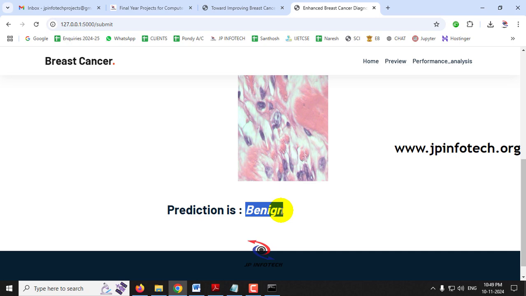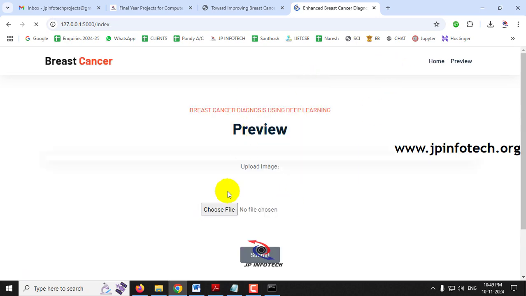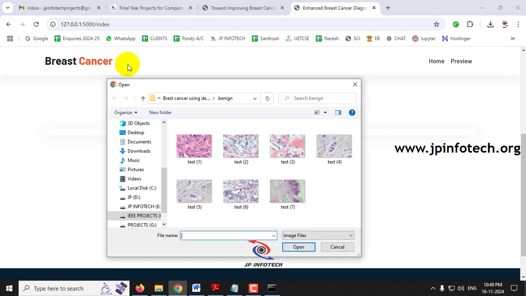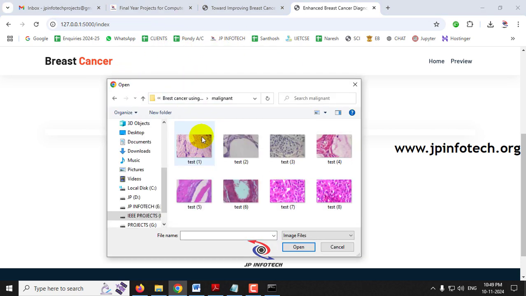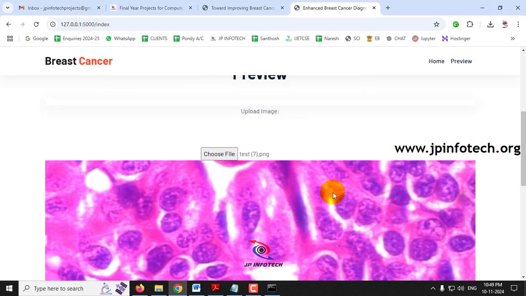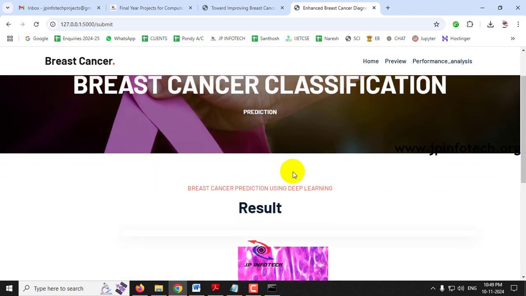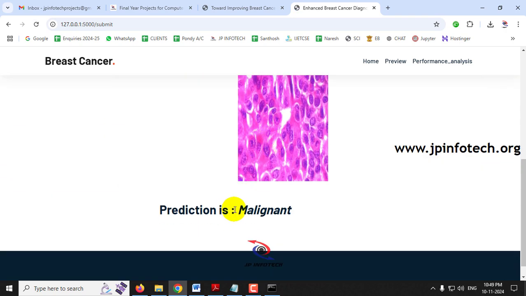Now if you want to check with the other case, just select the preview menu again. Now I'll select another image from the other case, malignant. Let me select an image, and then you can preview the image and click submit. Now you can see the predicted result. The predicted result is malignant. Now let me go to the preview menu.